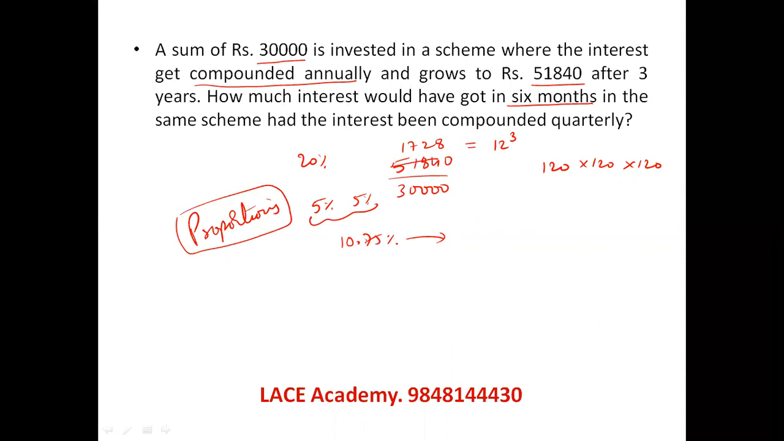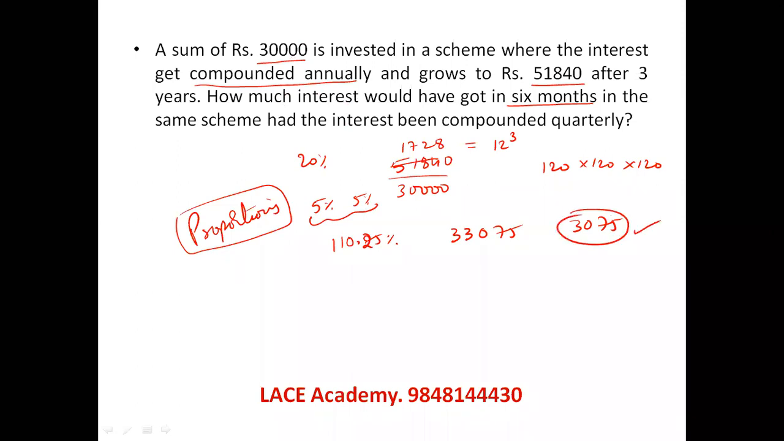So what is 10.25% of 30,000 is what he's asking straight away. Sorry, my bad, 10.25%. Or if you want to find the total, you can find 110.25% of the total. The total value will be 33,075. If only interest is needed, 3,075. He's asking only the interest amount. That's it.